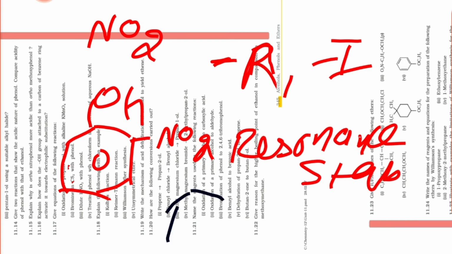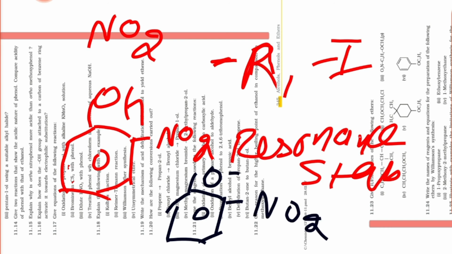Secondly, when it is removing one hydrogen, what are we getting over there? After the removal of hydrogen, we are getting O negative and NO2. I think you know very well what O negative is. O negative is a phenoxide anion, and the phenoxide anion is also resonance stabilized. All of you clear now?